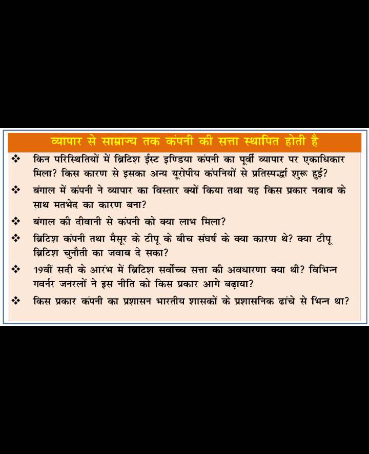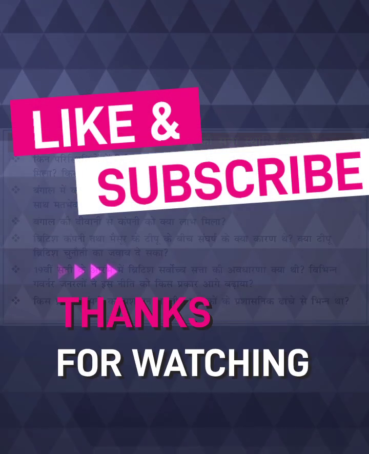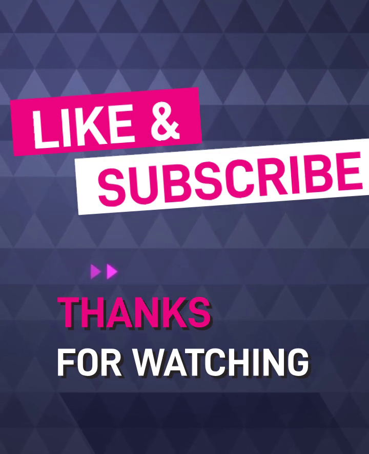What were the reasons for the conflict between the British company and Tipu of Mysore? Could Tipu respond to the British challenge? What was the British concept of supreme power in the early 19th century? How did various governor-generals pursue this policy? How was the administration of the company different from the administrative structure of Indian rulers?